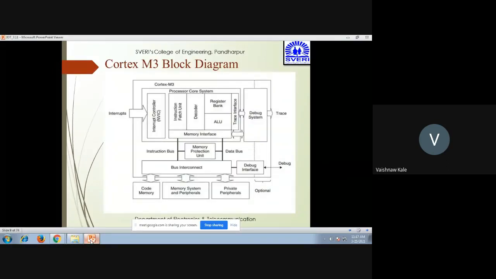Now this is the Cortex M3 block diagram. So you can see that there is interrupts, NVIC, instruction fetch unit, decoder, register bank, ALU, trace interface, memory interface, that is with the debug system that is useful for tracing. So this is all about the processor core system. Then you have instruction and data bus, MPU, that is a memory protection unit, bus interconnects, debug interface, code memory, memory systems and in peripherals, private peripherals, options, etc. So this is the block diagram of Cortex M3.